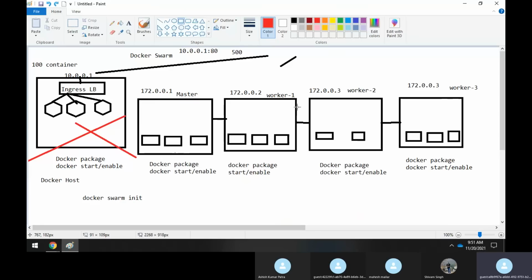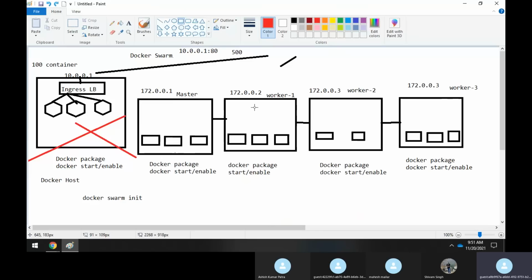When you do that, Docker Swarm internally runs an election between the three machines, and they decide who becomes the actual, main master. Internally there is an algorithm running that decides which becomes the master. Out of these three machines, one becomes the master, and it will be called the master node.